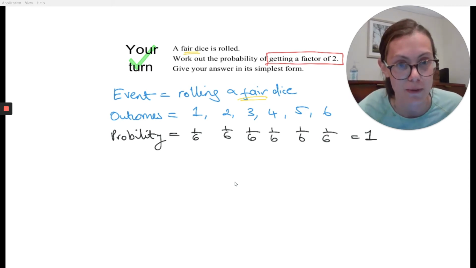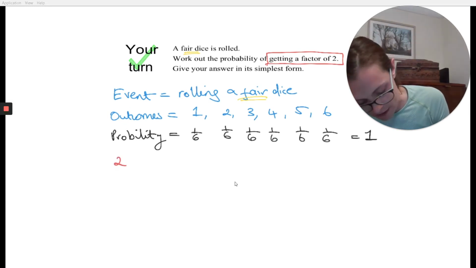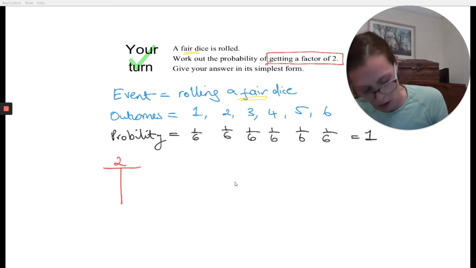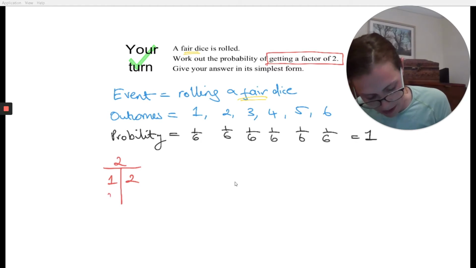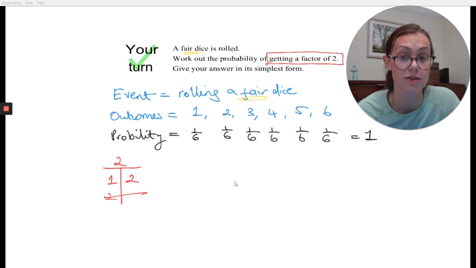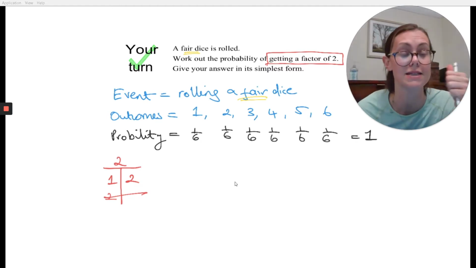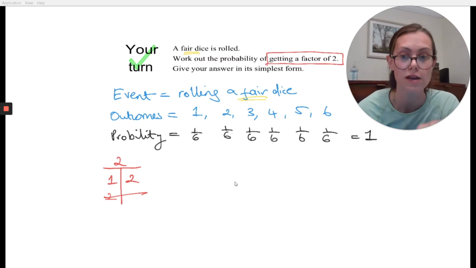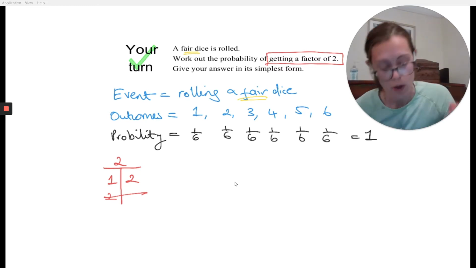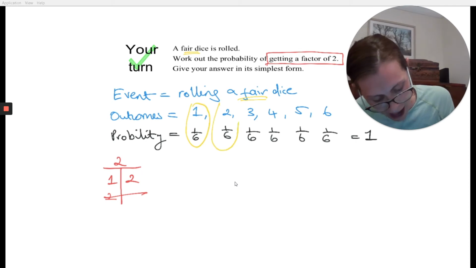Okay, welcome back. So the first thing I asked you to do was to list me the factors of 2. I do it like this. Factors of 2 are 1 and 2, and then 2 again. Oh, I've written 3 there. 2 I can stop straight away because 2 is already on my list, so I don't need to go any further. So they're the only factors of 2, 1 and 2. 2 is an exceptionally special number. It's an even prime number, the only even prime number that exists in this world. So the factors of 2 are 1 and 2, which means that I go to my table, and I could have this outcome and I could have this outcome.